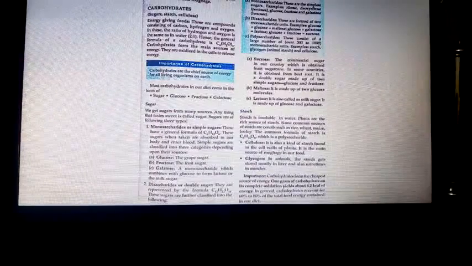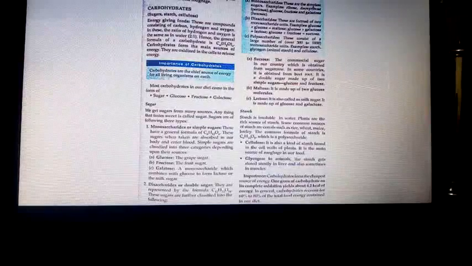Disaccharides are double sugars. Monosaccharides are simple sugars; disaccharides are double sugars. They are represented by the formula C12H22O11. These sugars are classified into sucrose, maltose and lactose.